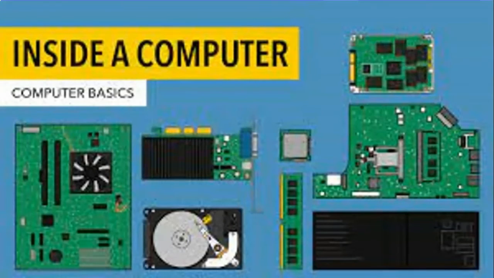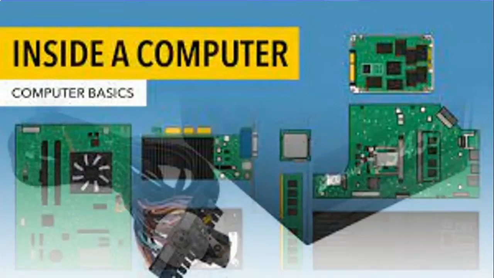Let's see the inner working of a computer. The peripheral devices of a computer, which are connected externally, give us a partial knowledge of the working of a computer. At the higher level, a computer contains power supply, motherboard, BIOS, CPU, memory, cables, ports and many other devices. You can see from the picture.